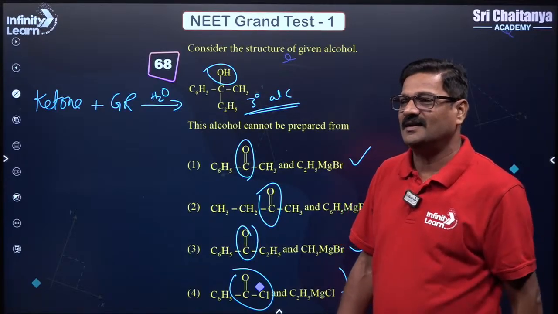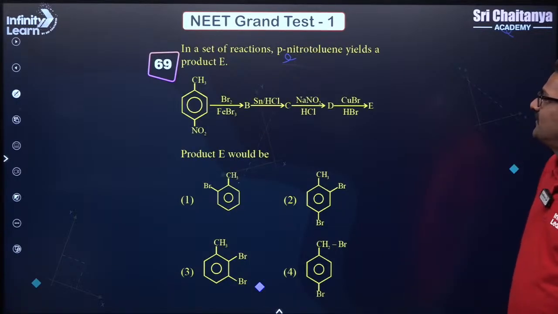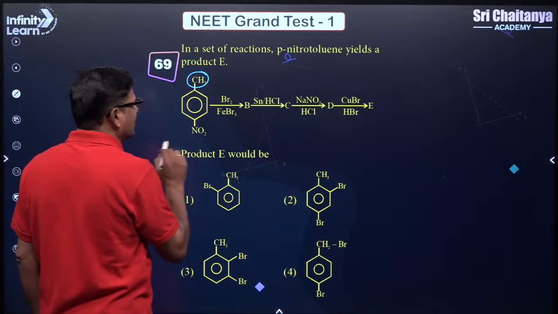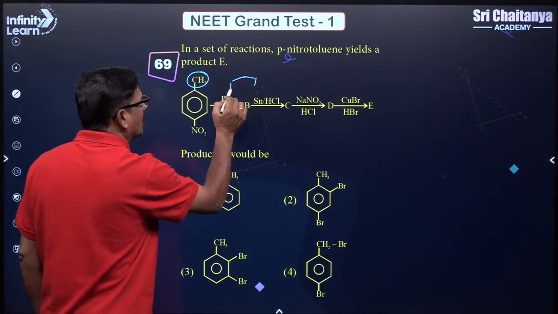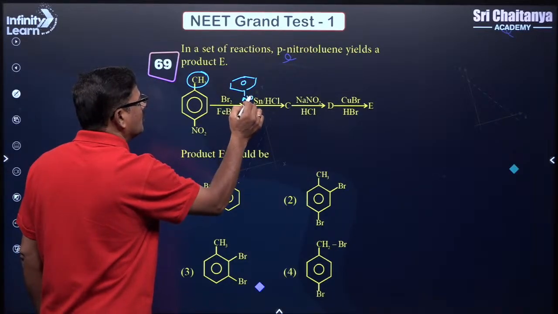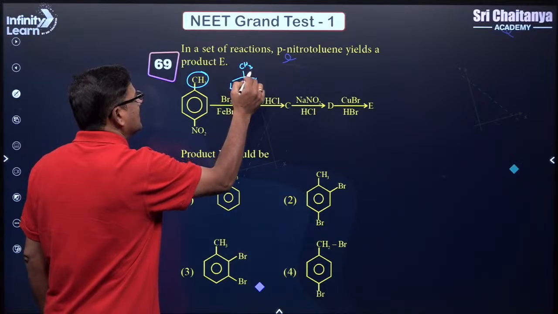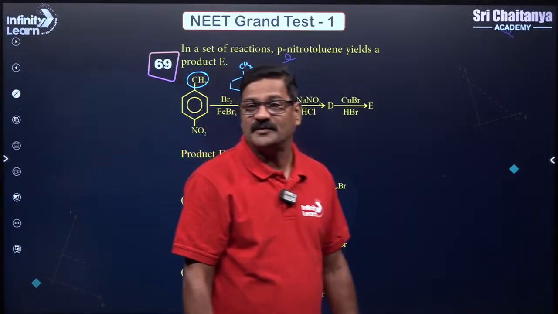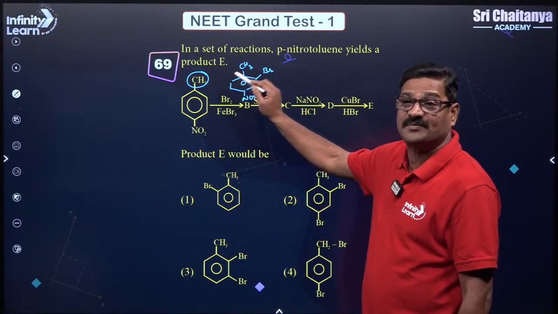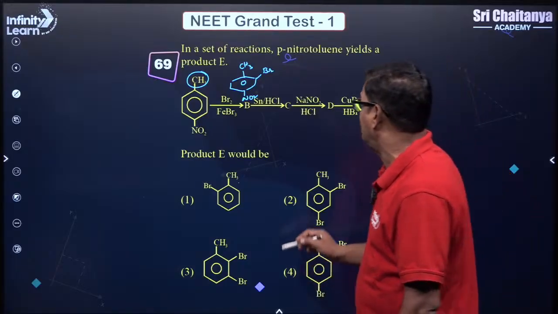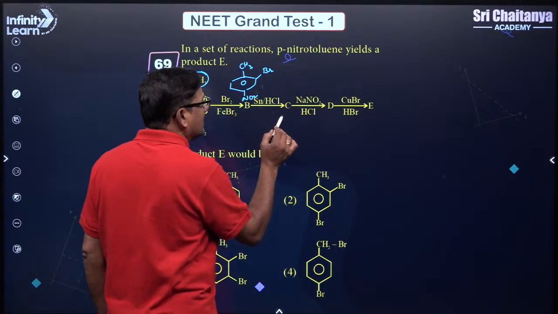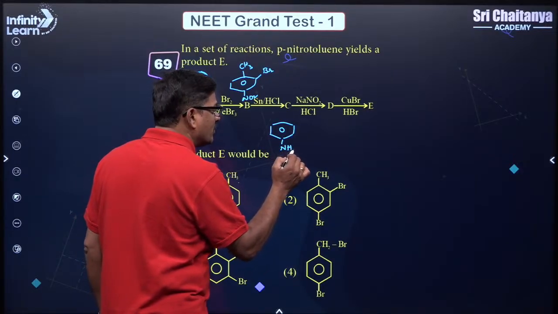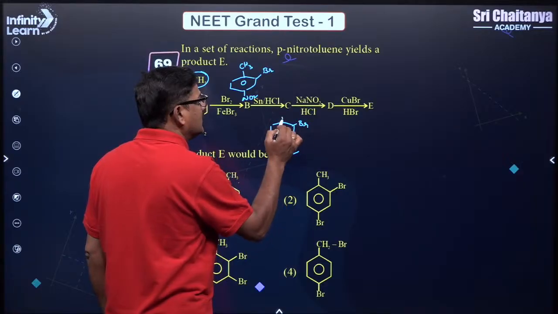Right? And I want to say one more question here. Br2, FeBr3 and NO2, it is ring deactivating. CH3 is ring activating. So you are going to get B as NO2 and CH3, and bromination takes place with respect to the ring activating group. ये रिंग एक्टिवेशन ग्रुप का हिसाब से इलेक्ट्रोफिलिक एरोमेटिक सब्स्टिट्यूशन आने का संभावना है. ये SnCl2 में ये नाइट्रो ग्रुप रिड्यूस करने के बाद NH2 बनेगा, Br and ये CH3 होगा.